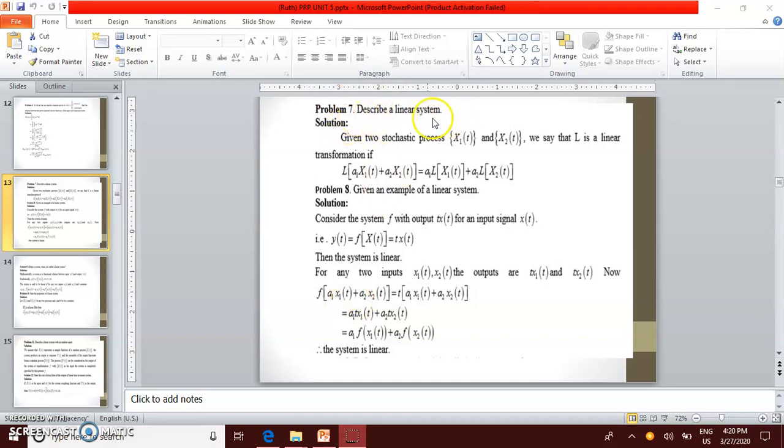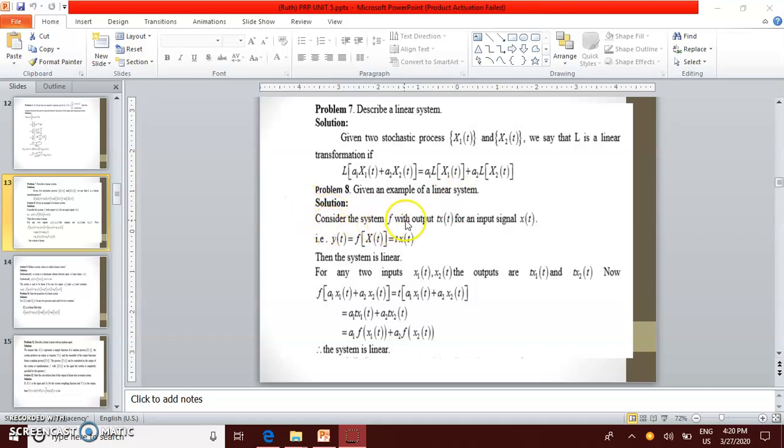Problem: describe a linear system. Given two stochastic processes x1(t) and x2(t), we say that capital L is a linear transformation if L of a1 x1(t) plus a2 x2(t) is equal to a1 into L of x1(t) plus a2 into L of x2(t). Next problem: give an example of a linear system.